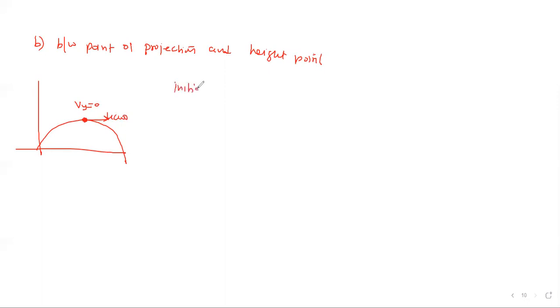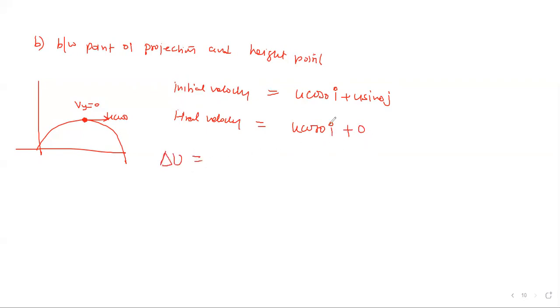Initial velocity at the point of launching is the same as before, u cos theta in the i direction and u sin theta in the j direction. That's initial. Final velocity is at the highest point. Look here, horizontal velocity doesn't change, it remains u cos theta i only, but vertical velocity is 0. There is no vertical component at the highest point, so the change in velocity, taking the difference, becomes simply u sin theta, this much only, the magnitude. Same if they ask the change in momentum, the answer is m u sin theta, this is the magnitude.